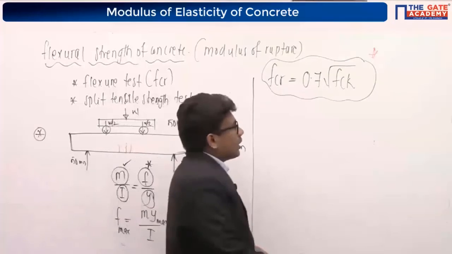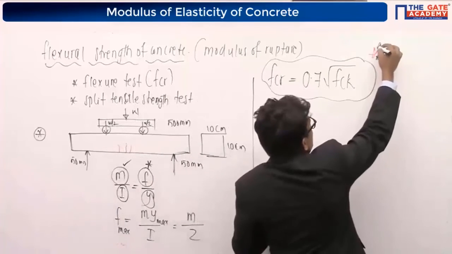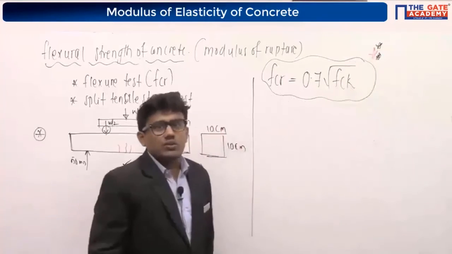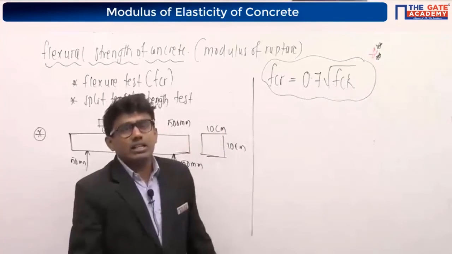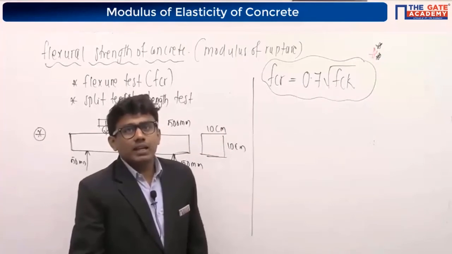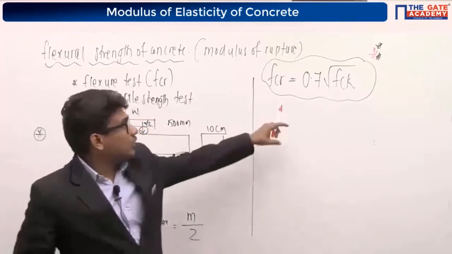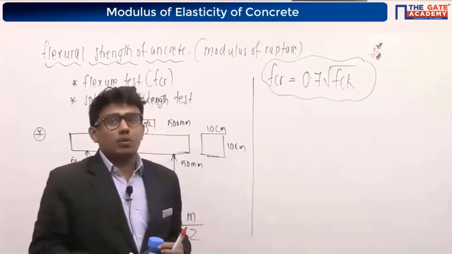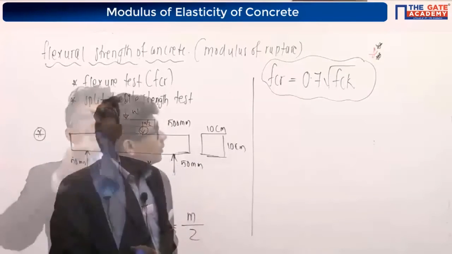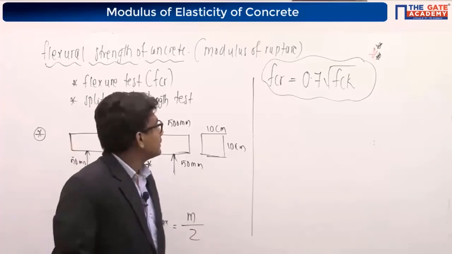It is a very important equation, the most important equation. Just like EC is equal to 5000 root FCK, you have to use this equation for finding the tensile strength of the concrete, right? Please note it down. Remember this equation, one of the most important equations, right? 0.7 root FCK.